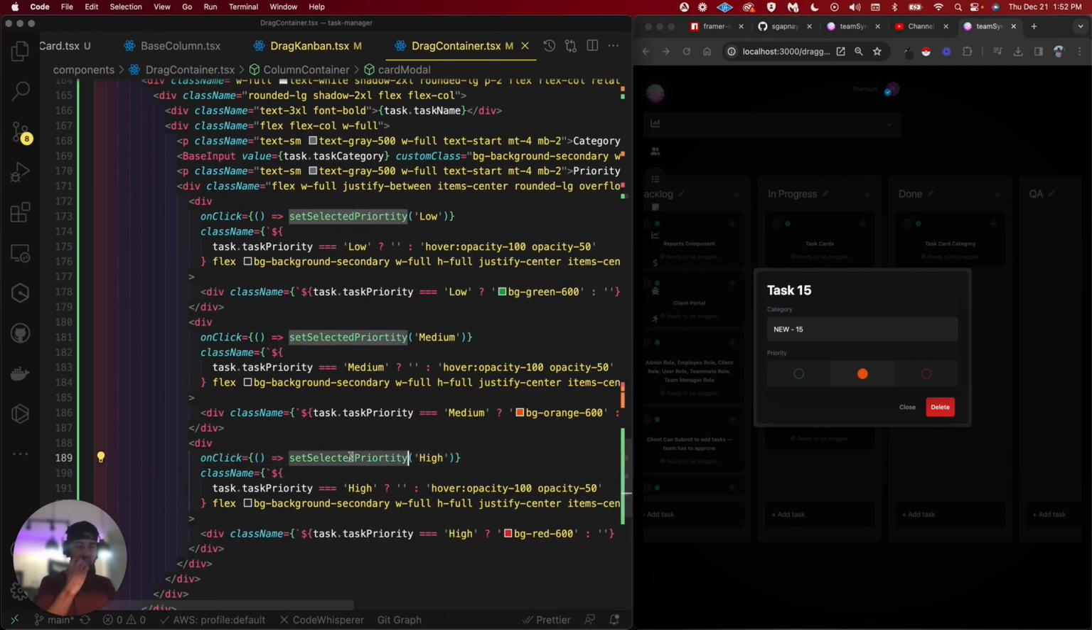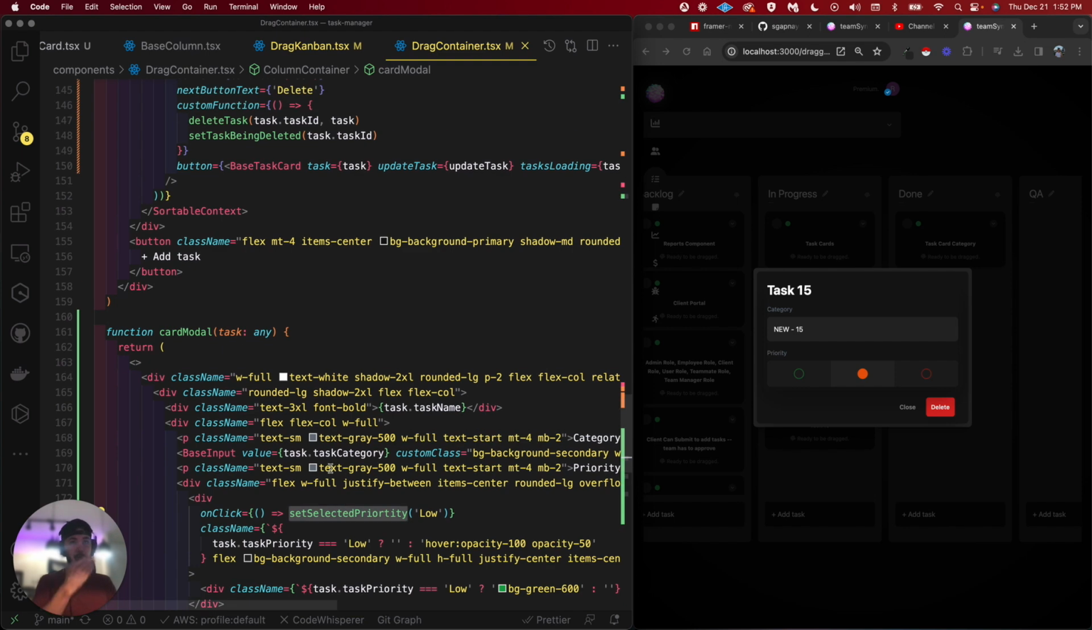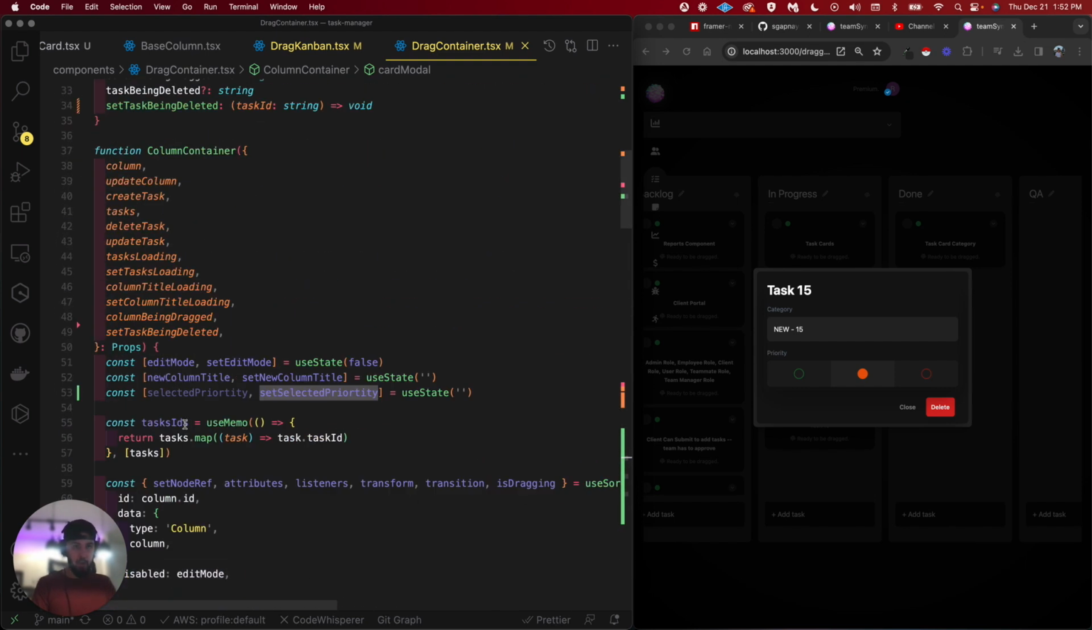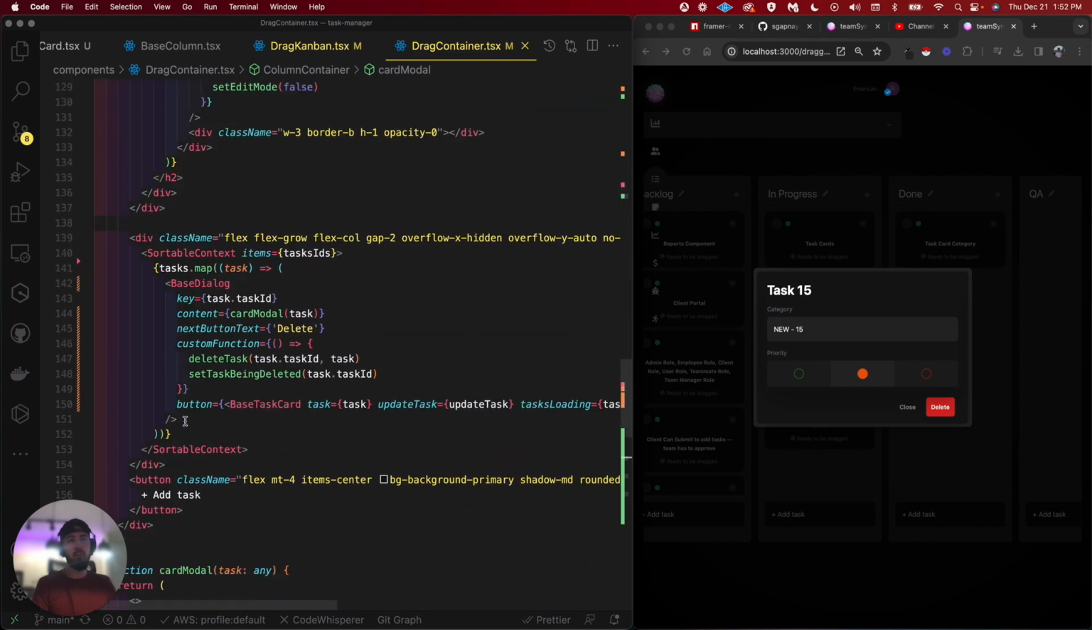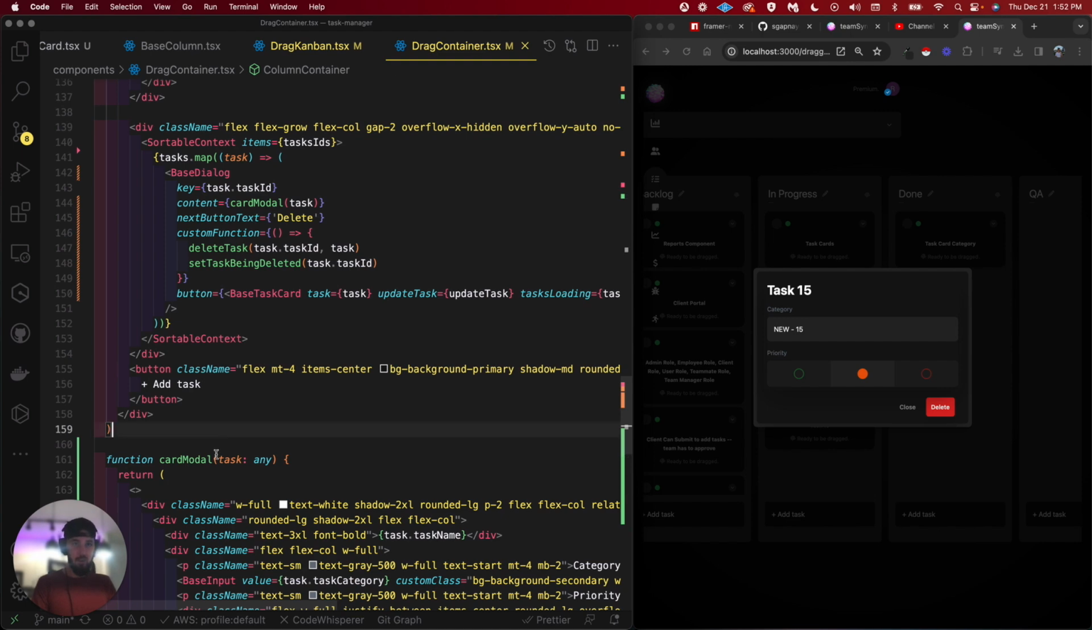So the set selected priority, this needs to be a function now that fires off to the endpoint that updates this task. So we need to build that. I don't want to build more spaghetti code, but we're already in the Italian kitchen. You know what I mean? We're already here, folks. We're already here.